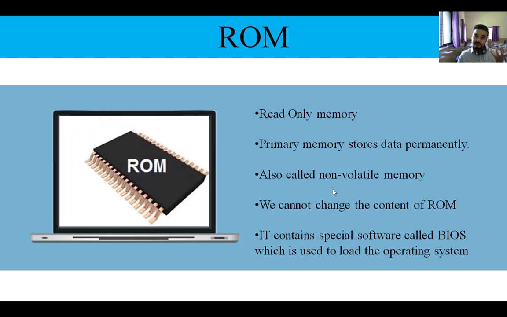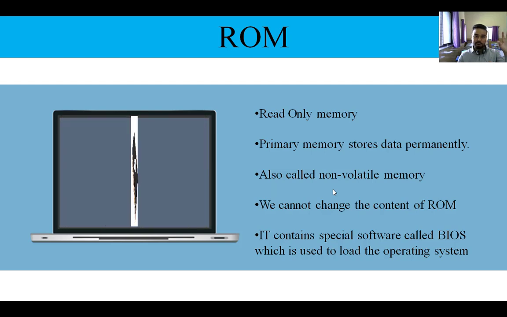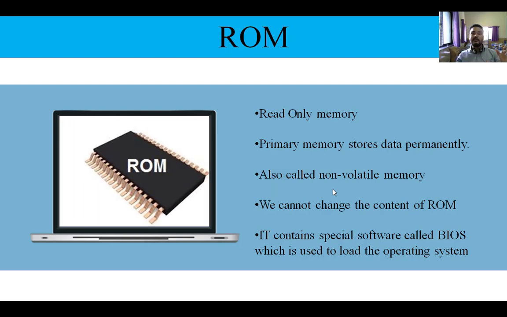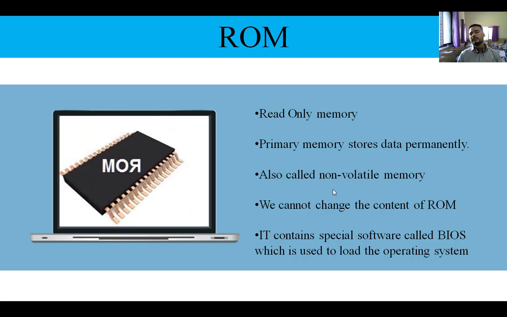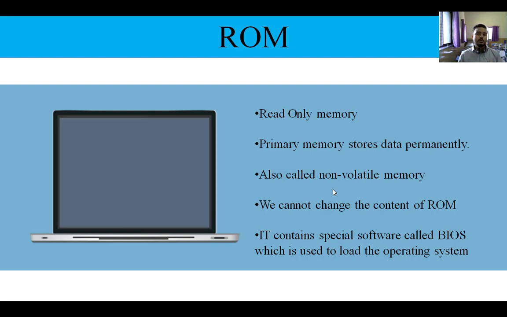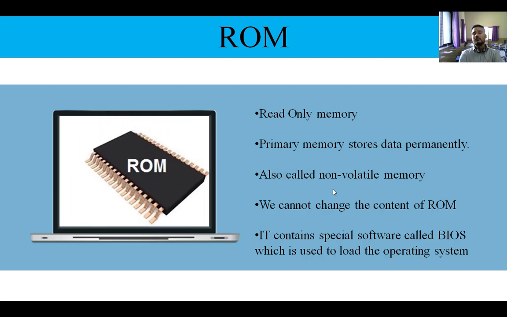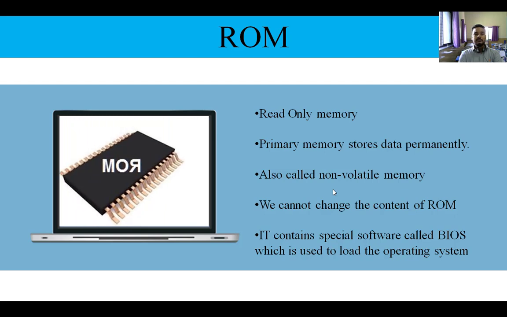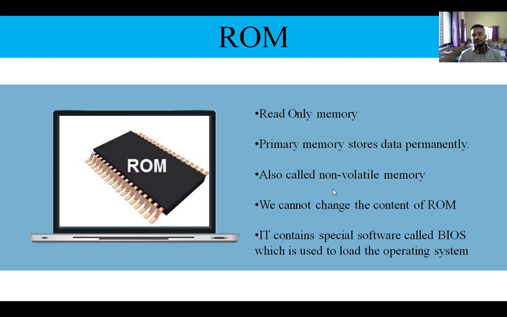Volatile means power off, memory गायब. Non-volatile means power off, memory फिर भी है. Now, one more thing: we cannot change the content of a ROM. RAM content can be read and written, but ROM's content cannot be deleted or changed. Why?